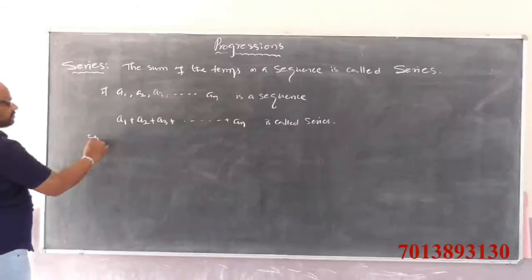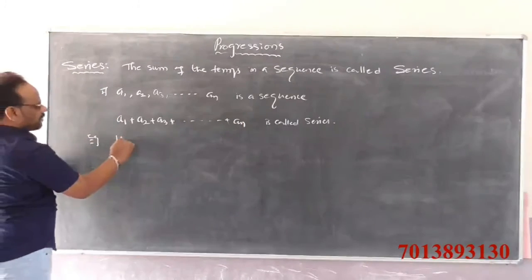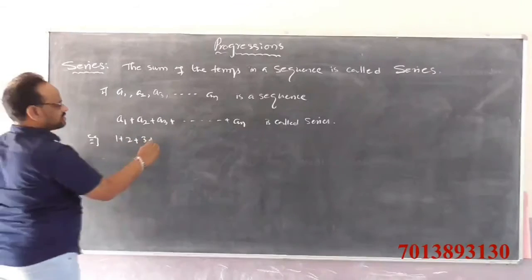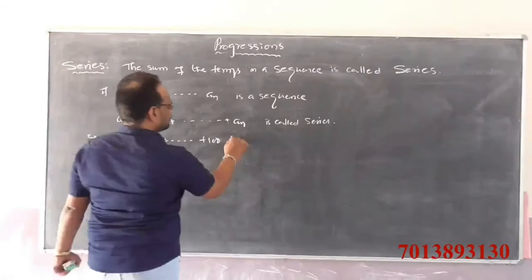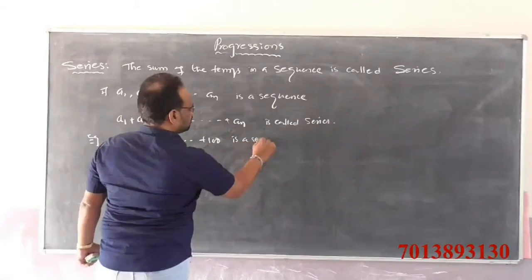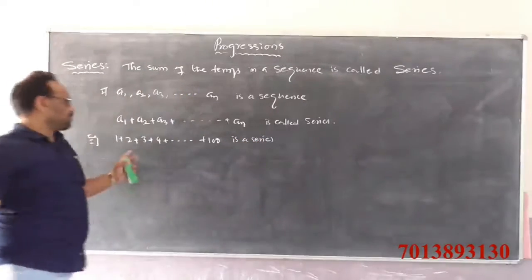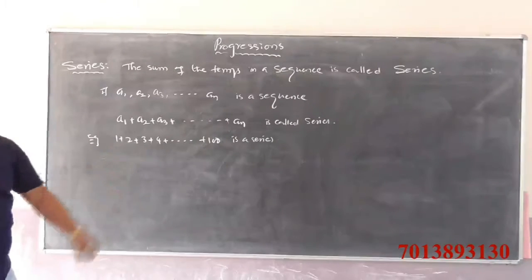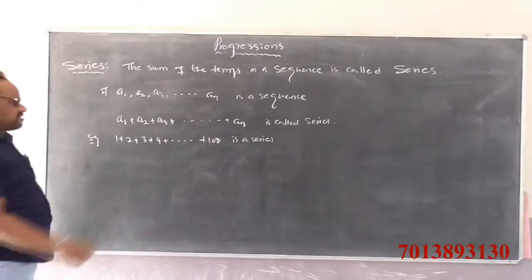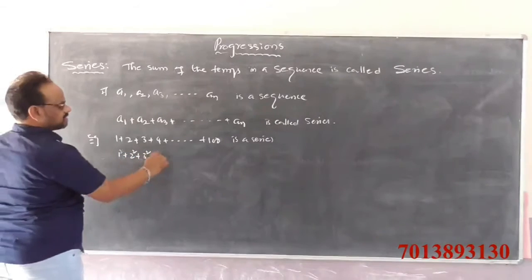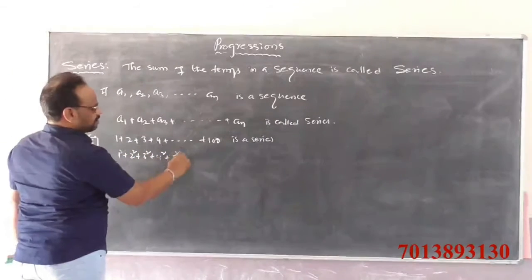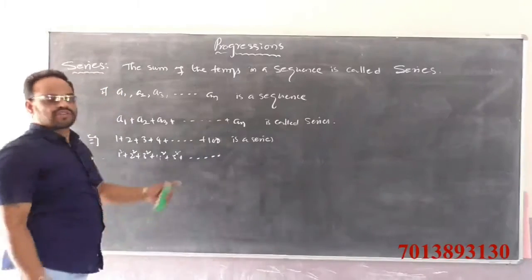Example here: 1 plus 2 plus 3 plus 4 and so on plus 100 is a series. 1 square plus 2 square plus 3 square plus 4 square plus 5 square and so on is also a series.